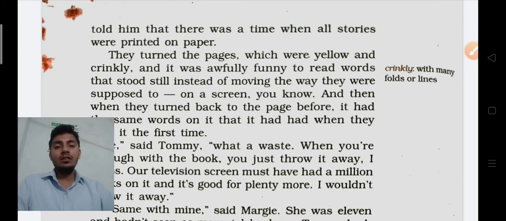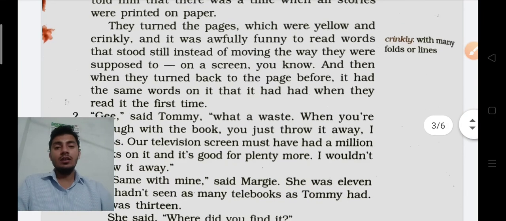And then when they turned back to the page before, it had the same words on it that it had when they read it the first time. So they turned the pages because they were very surprised at finding the book. This was the reason they wanted to go through the book, and this was the reason they turned the pages.